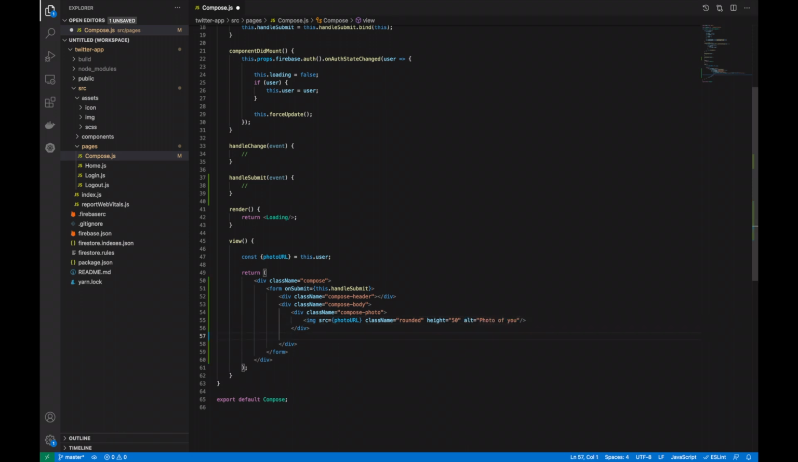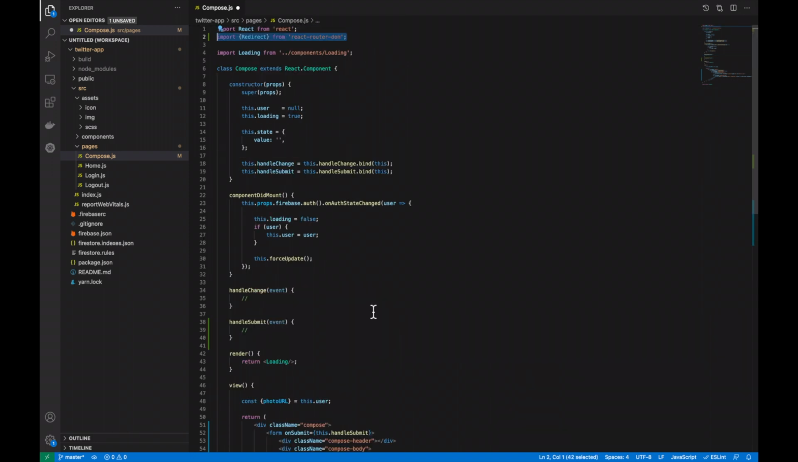Then add another div with the class name compose message, and inside of that, add a text area with rows 5 and a placeholder, and put whatever you want in there. And then the value needs to be this state value, which is the blank value that we added up at the top in the constructor. And then the important one, on change equals this handle change. So every time the text changes, we're going to call that handle change event.